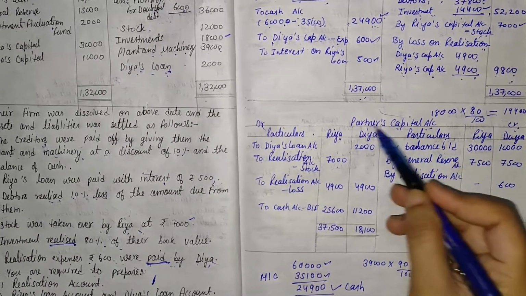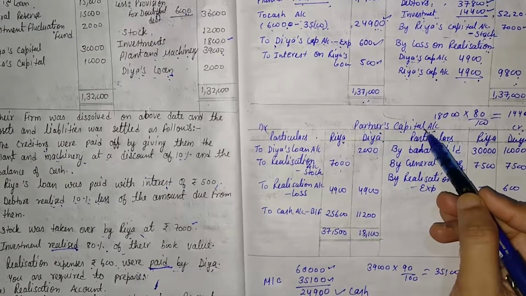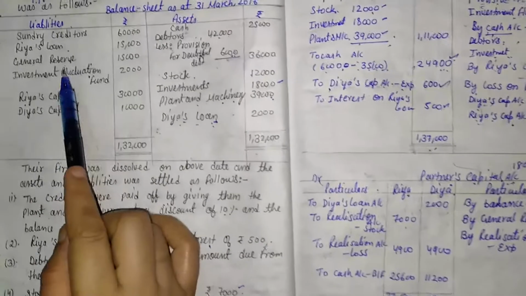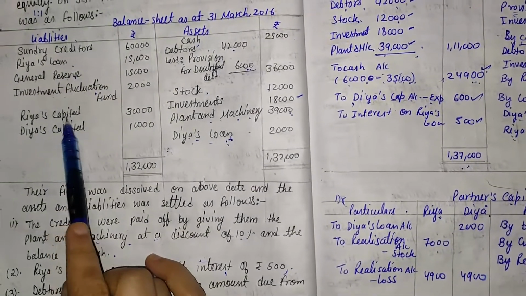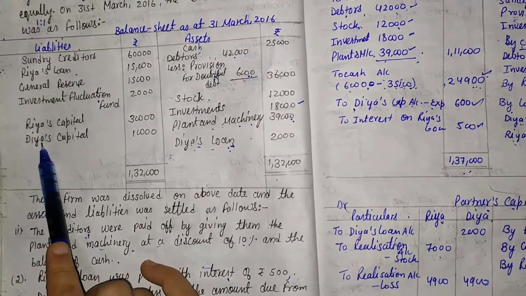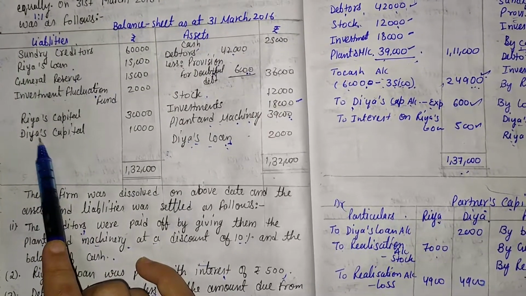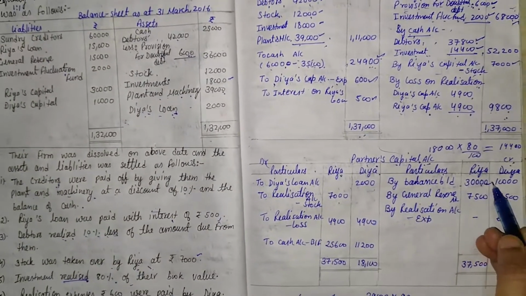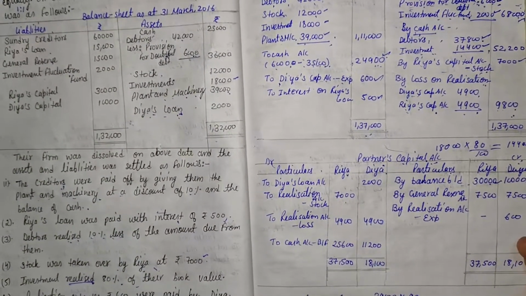Then for making partners capital account, we consider the old balance sheet. Here the balance sheet is given. First of all, partners capital balance is given, Riya's capital and Diya's capital. That balance is transferred in capital account by the name of by balance b/d. So here by balance b/d, in Riya's column 30,000, in Diya's column 10,000.